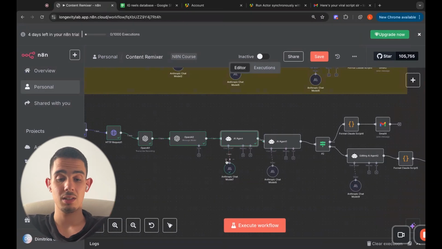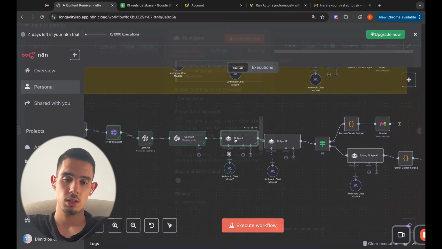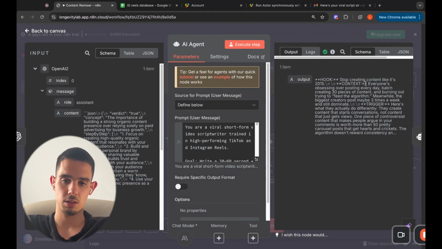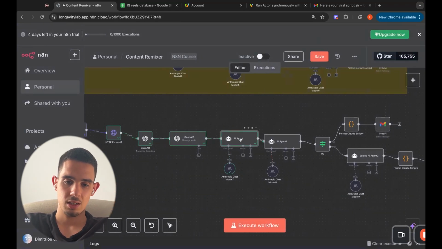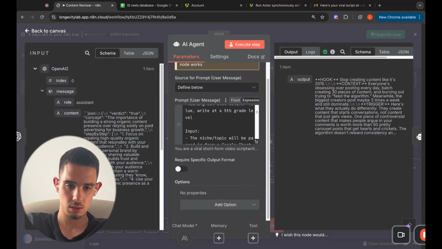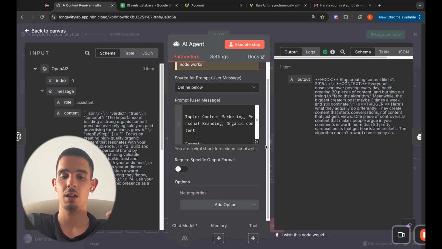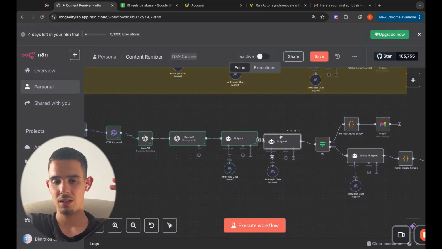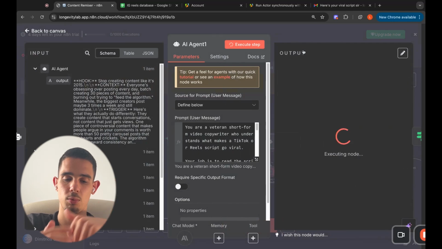Okay, so I plugged in the new model of Claude, and this is the actual script that I got. Stop creating content like it's 2015. Everyone's obsessing over posting every single day, but creating 30 pieces of content and burning out time to feed the algorithm, which is much better than our first script. And I just gave it another prompt over here. As you can see, topic, content marketing, personal branding, organic content. So I just added that to make it better, to improve the entire prompt.